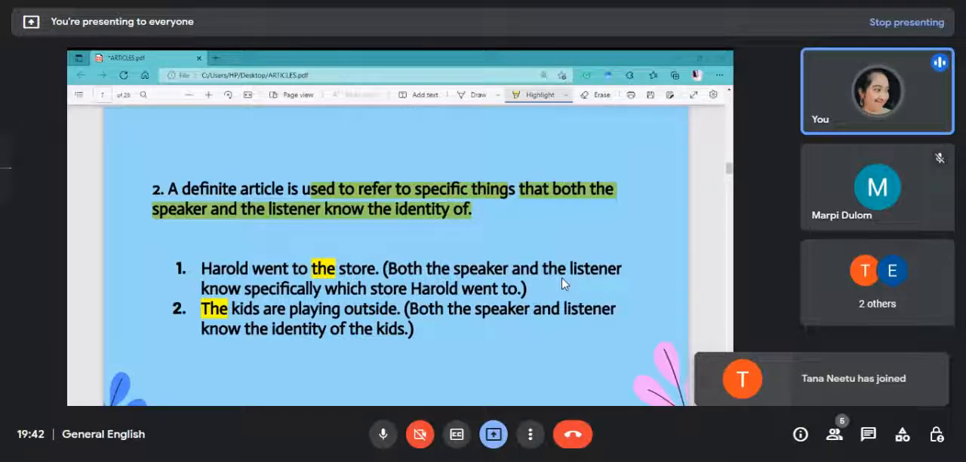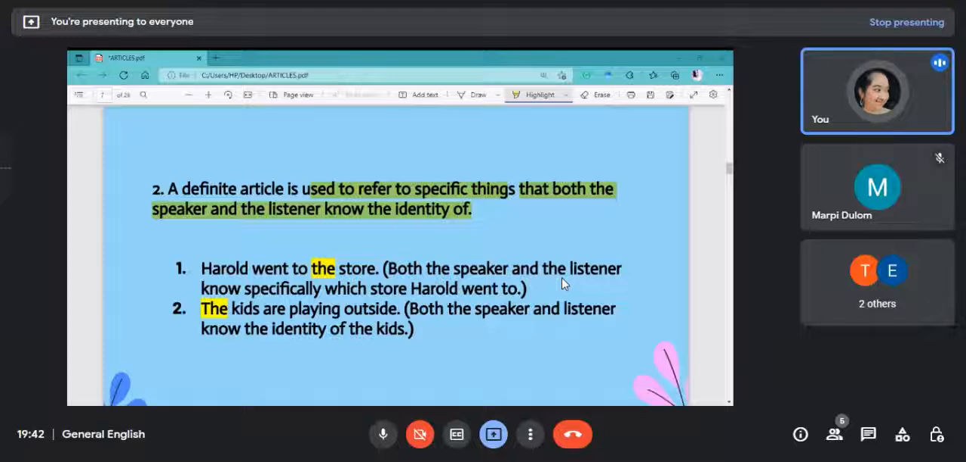Suppose you say that my sister is going to the market. Now you must be knowing which market your sister is going to, and your mother, whom you are telling, must also be knowing where your sister is going, to which market she is going, and what she will be bringing. So this is the thing.